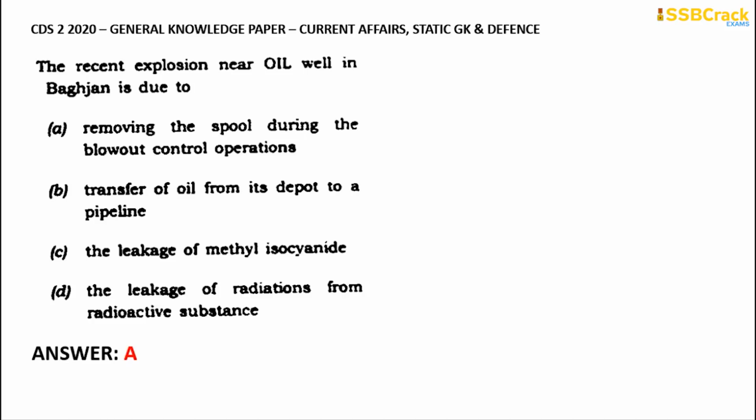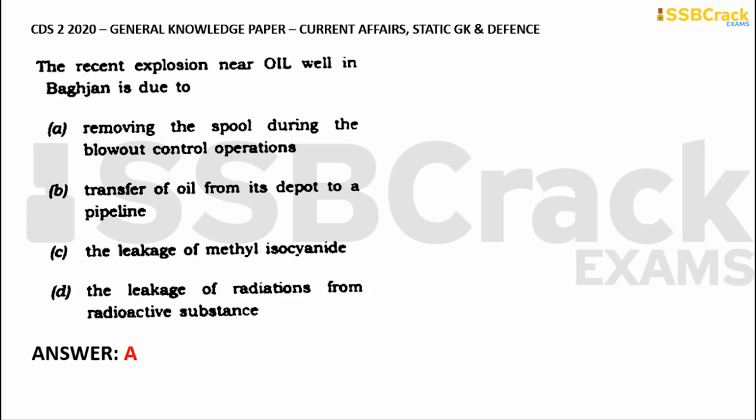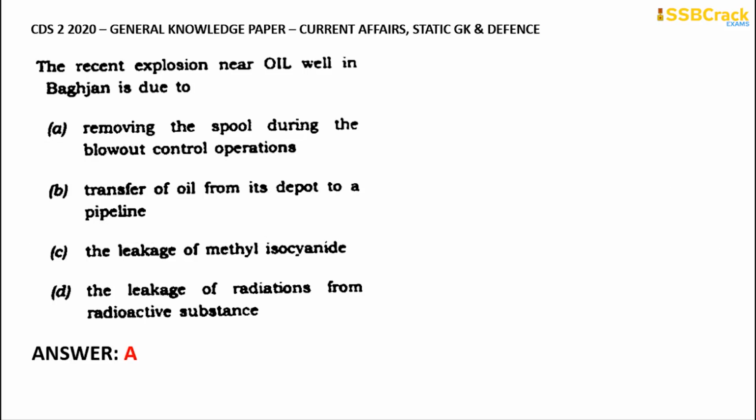The proper reason regarding this is still unknown and speculation is still going on, but most of the people, and also the studies that have been shown regarding the site, have said that the main reason might be the removing of the spool during the blowout control operations. The spool that was there, which would prevent the blowout, was removed and not taken care of, and once enough oil leaked, it caught fire and did not stop for a long time. It was considered one of the most depressing tragedies that our country has witnessed, and one of the largest economic losses that India has faced in recent years.